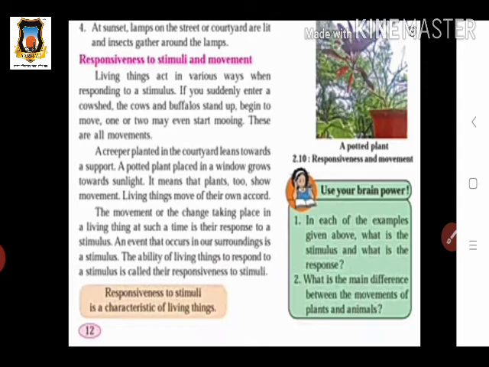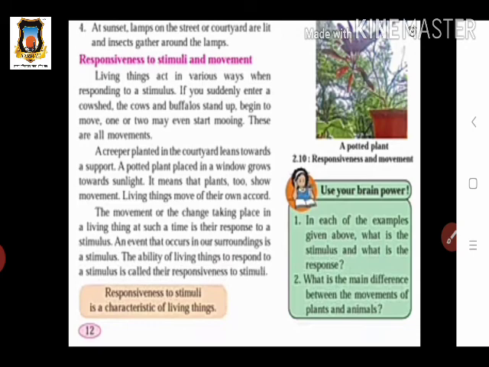The light flashed suddenly into our eyes, suddenly you felt a pinprick, the leaves of the mimosa plant were touched, and the fourth one is at sunset lamps on the street or courtyard are lit and insects gather around the lamps. So you should find out in the above examples what the stimulus is and what the response is. What is the stimulus means what is the action, and for this action which response should we give. Okay, so you should find out these two things in all four examples.